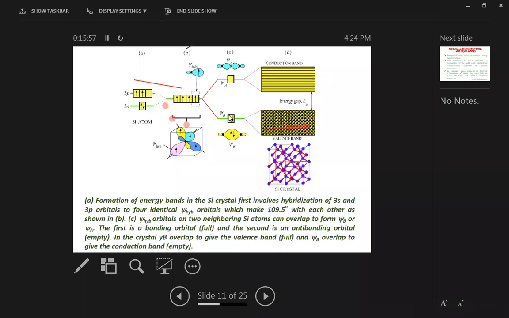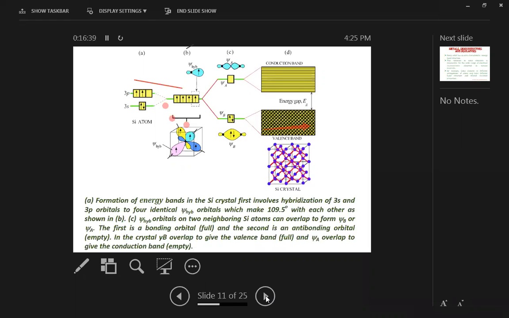This band, which is the bonding molecular orbital, is also known as the valence band, as there are multiple energy levels lying in this. And these circles are showing that these energy levels are filled. Similarly, psi A, which is the anti-bonding molecular orbital, contains multiple energy levels which are empty. So only energy levels with straight lines are shown here. These are not filled, these are all empty. And the gap between these two levels is known as the energy gap Eg. So ultimately this forms the whole crystal, as a crystal of silicon is shown here.